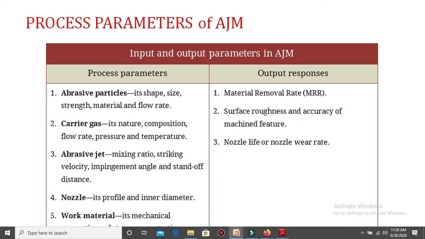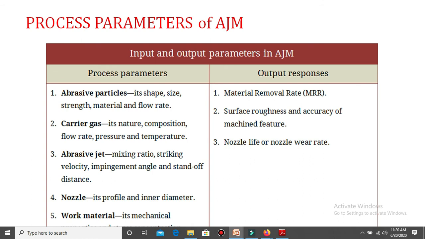Next, the inner diameter of the nozzle depends on how much flow rate we want to maintain at the time of machining. Depending on that, we design the inner diameter of the nozzle. So nozzle design is an important parameter, directly affecting the surface finish and material removal rate of abrasive jet machining.